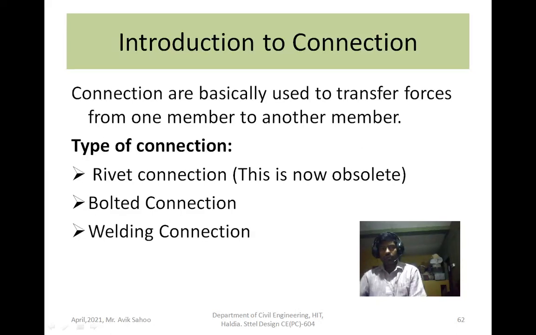So now we come to the connection. Connections are basically used to transfer forces from one member to another member.